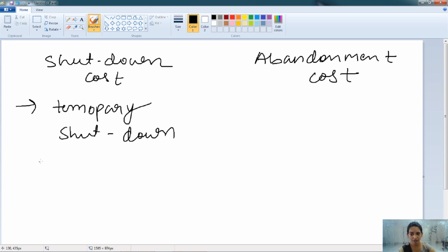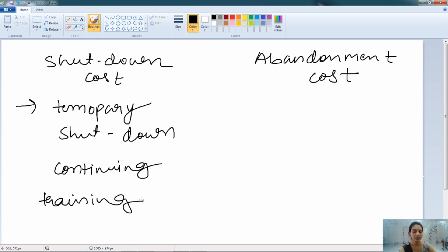It can be reduced or fully avoided by continuing the business activity. But at the time of training, the firm has to stop that production to give training to the employees, and the cost of sheltering the machine and the other costs are known as the shutdown cost.